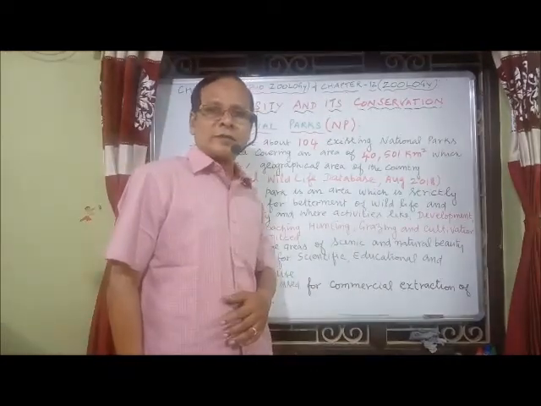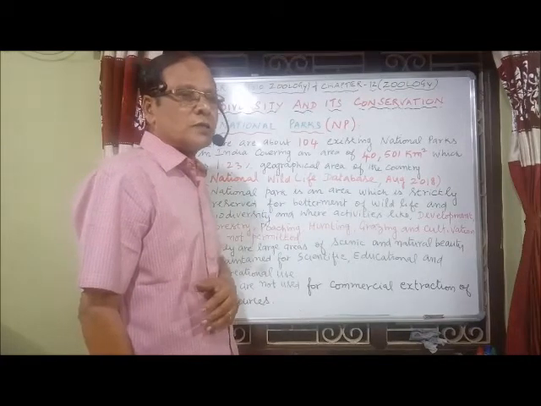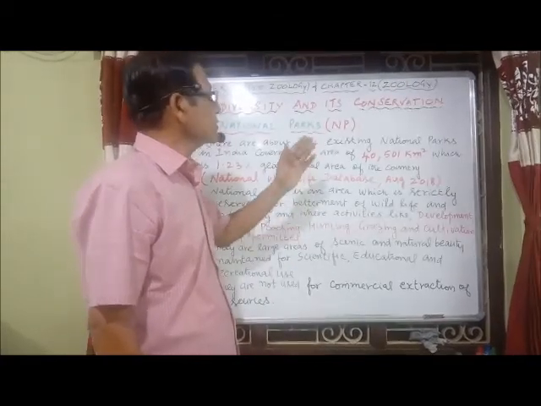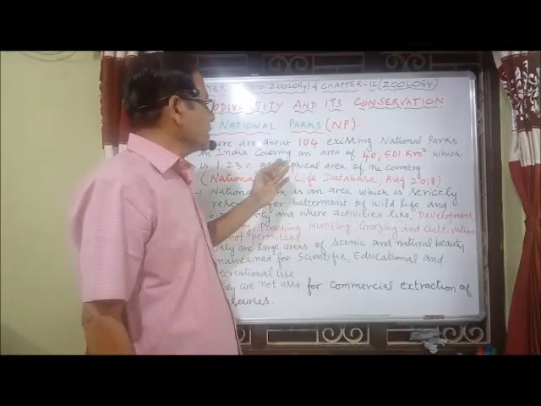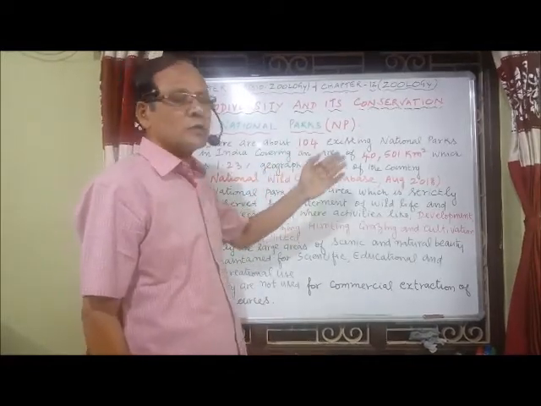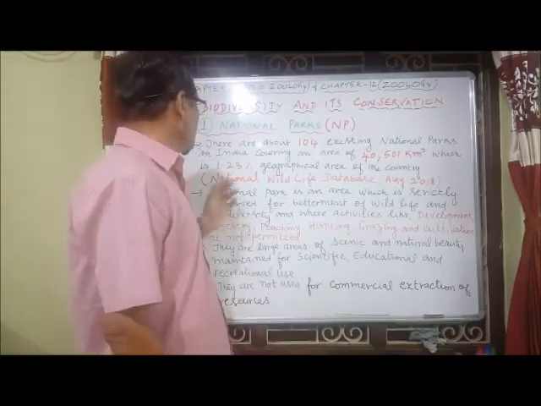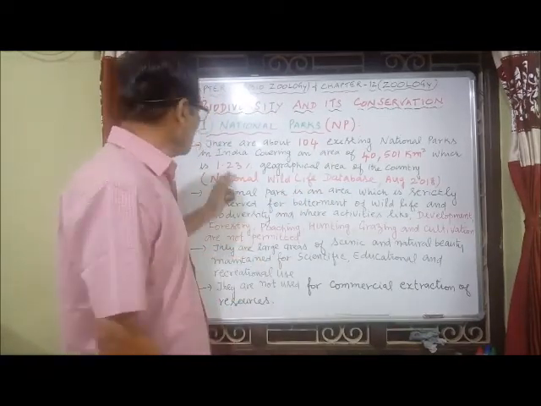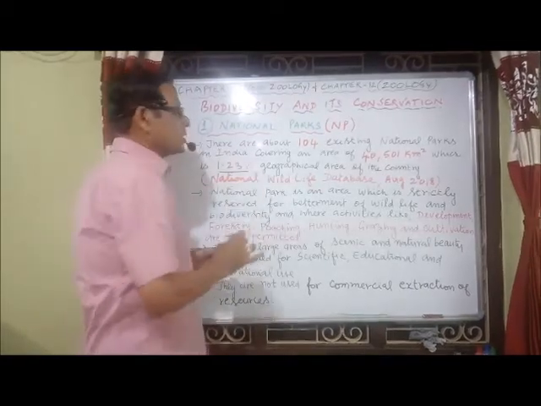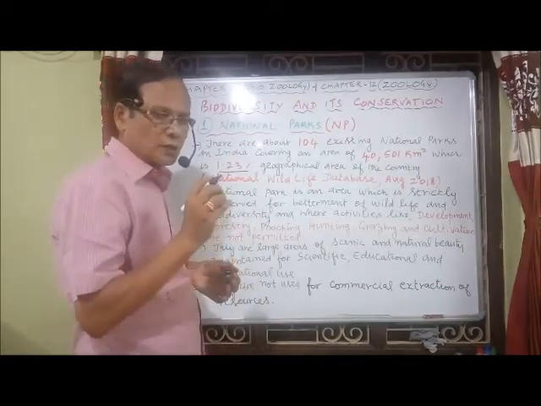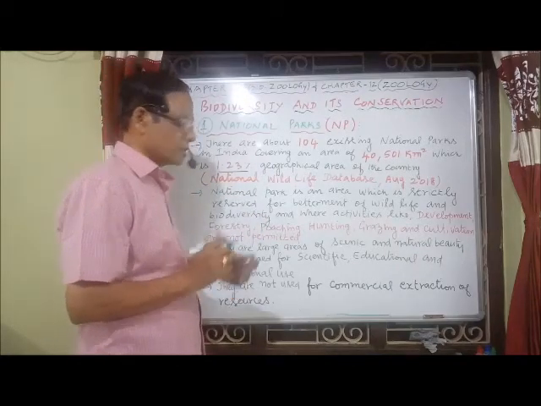A few more characteristics about the national parks. As I mentioned, there are about 104 existing national parks in India, covering an area of 40,501 square kilometers, which is only 1.23% of the geographical area of the country.